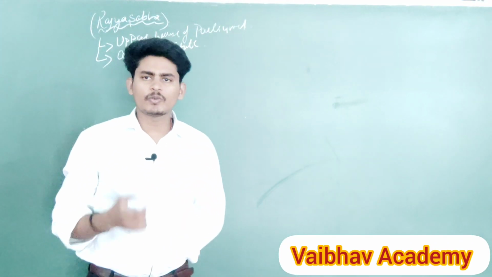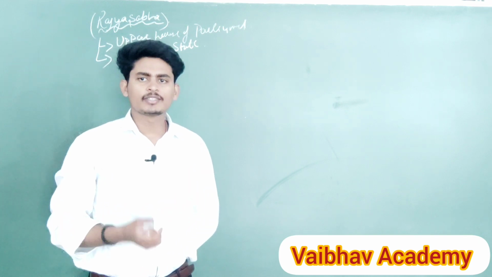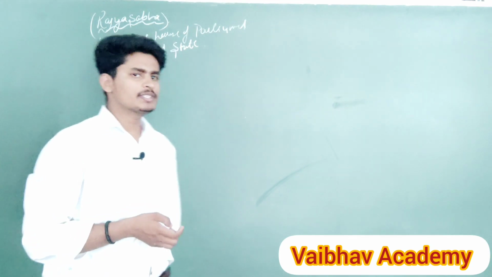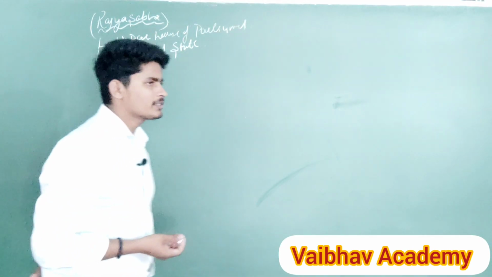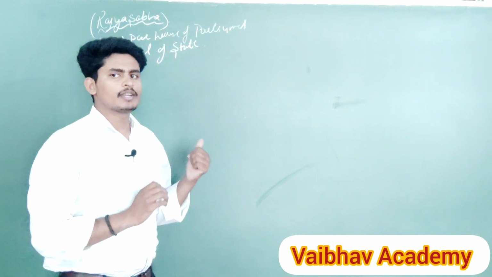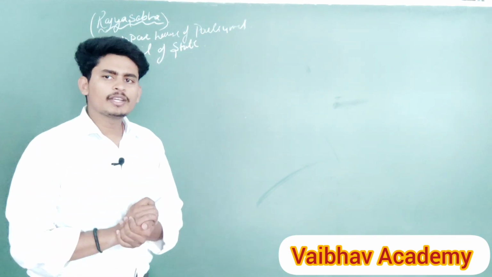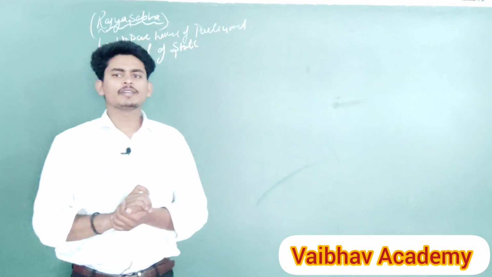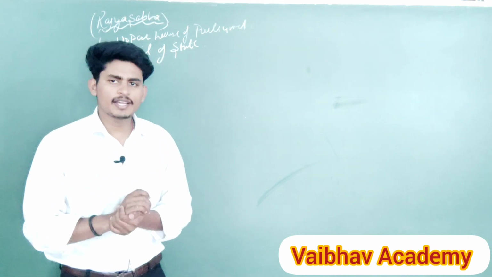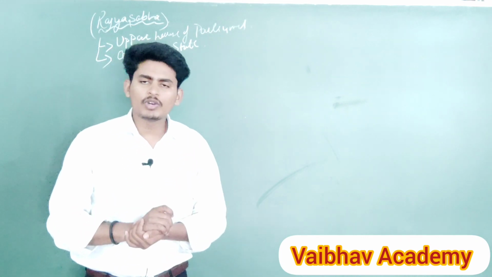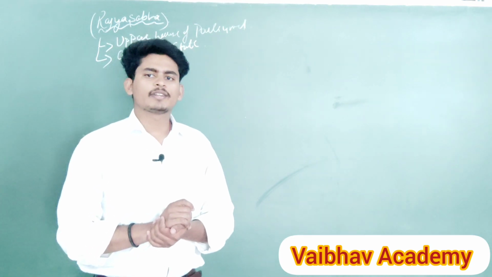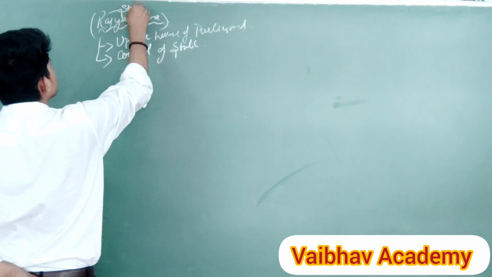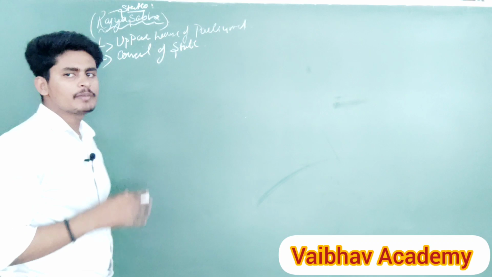Here the question arises, then what is Lok Sabha? What does it represent? The Lok Sabha represents the people of our country and the Rajya Sabha represents the states of our country. In the previous videos, we learned about the federal feature of our Indian Constitution. What does federal mean? Federal means power sharing. In the very basic meaning, the sharing of power between the center and the state is one of the federal features of the constitution of any government. Rajya Sabha represents the states and the Lok Sabha represents the people within a country.